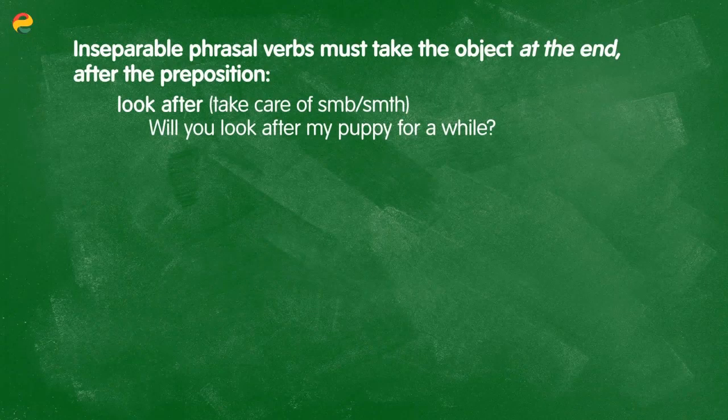Pretty cool, right? However, we need to be careful because there are some transitive phrasal verbs or phrasal verbs with an object where you cannot separate them, where the object must go after the preposition or the adverb, because these sentences will change meaning if it is in the middle. So let's look at a few examples where the object must go after. The first example, look after, like to take care of somebody. Like in the sentence, will you look after my puppy for a while? Here, I could not put puppy in between. That would be a completely different sentence.